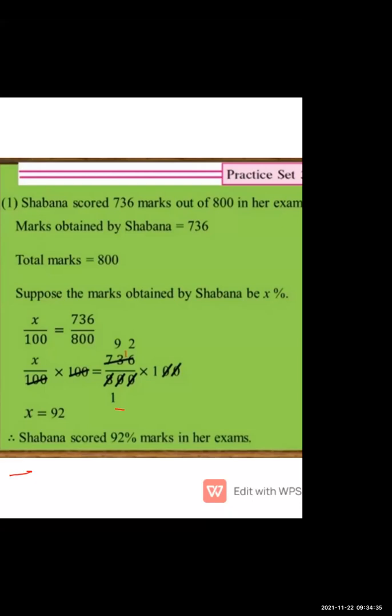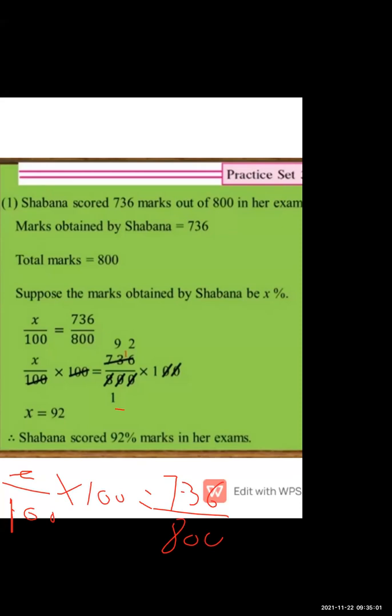That is X upon 100. We don't know the percentage, that's why we have written X. And why have we written 100? Because we are finding the percentage out of 100 only. Is equal to 736 upon 800. So first we will multiply by 100.